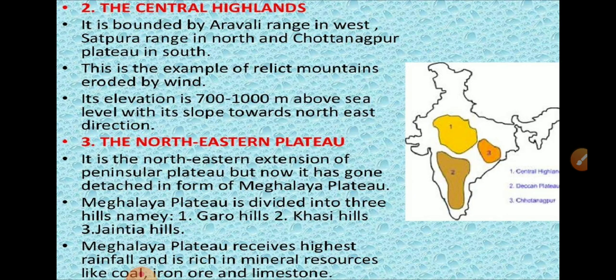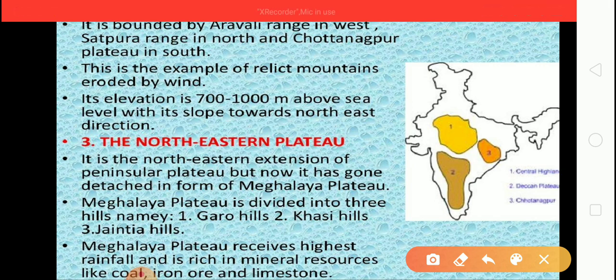Now the second division is Central Highlands. It is bounded by Aravalli Range in the west, Satpura Range in the north, and Chota Nagpur Plateau in the south. Look at this location.